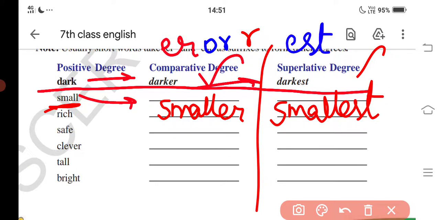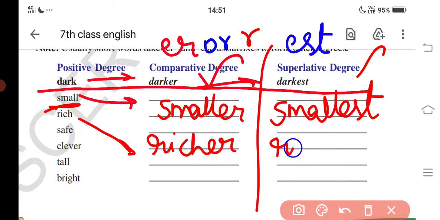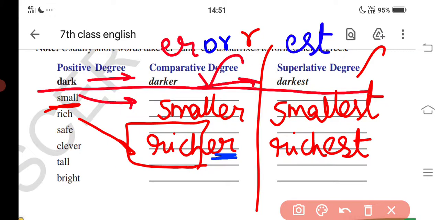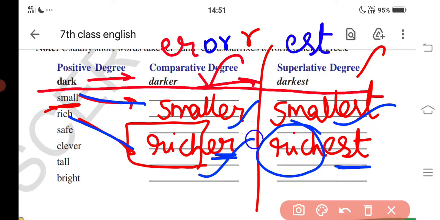For the word rich, the comparative degree is richer and the superlative degree is richest. See, here the word rich is copied and ER is added. In the superlative, rich is copied and EST is added. So small is smaller and smallest; rich is richer, richest.